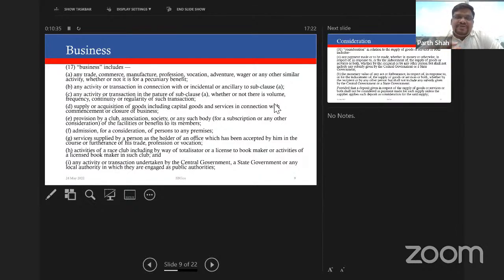Again, they have tried to bring various other activities within the scope of business, so that the levy section cannot be circumvented. Like in clause E, you will find the provision by a club, association, or society, or any such body of facilities or benefits to its members. A cooperative housing society otherwise would have said that we are not carrying out any business activity. But here we have a deeming fiction which says that a society providing facilities to its members is a business. So they have tried to cover as much space as possible, to make sure that the maximum class of people are brought under the purview of GST by even including the definition of business in that manner.